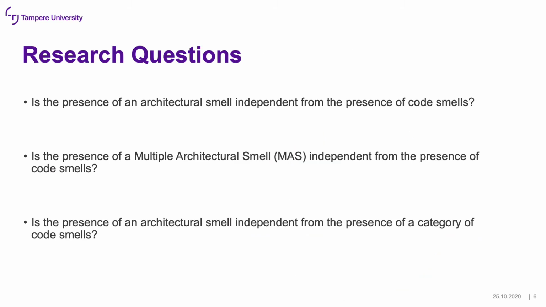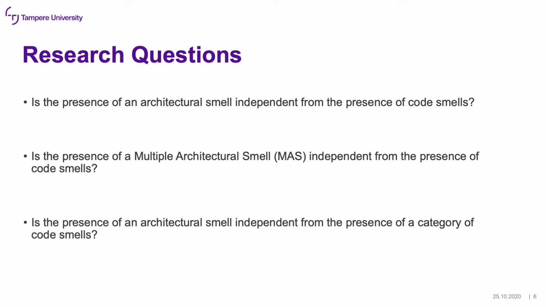And in this work in particular, we want to understand if the presence of the architectural smells is independent from the presence of the code smell. The reason is that in case the presence of a code smell also implies the presence of an architectural smell, then we would not need to calculate it.